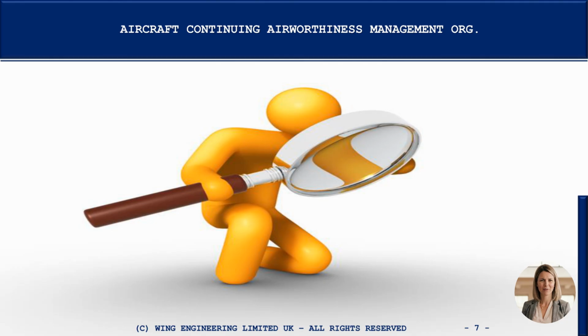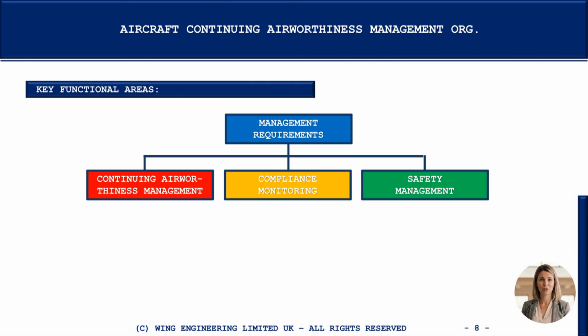What are the key functional areas of the organisation? According to the management requirements of Part CAMO, there are 3 key functional areas. 1. Continuing airworthiness management, which is directly linked to and entails the previously stated fundamental goal and objectives. 2. Compliance monitoring, which entails the verification of the organization's compliance with all the pertinent requirements of Part CAMO. And 3. Safety management, which entails the identification of safety hazards and the management of safety risks associated with the organization's operations.